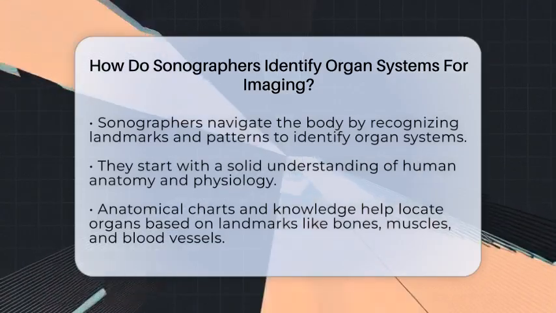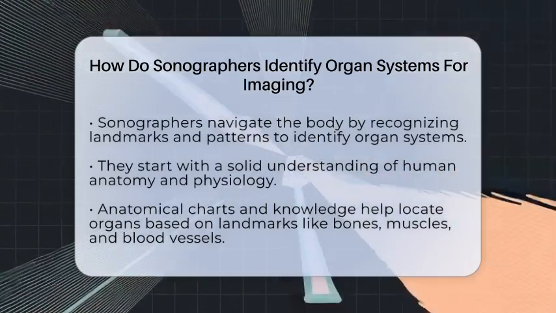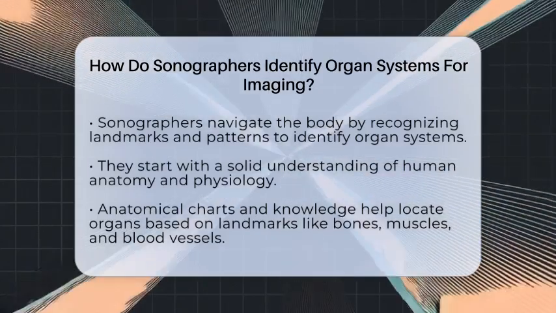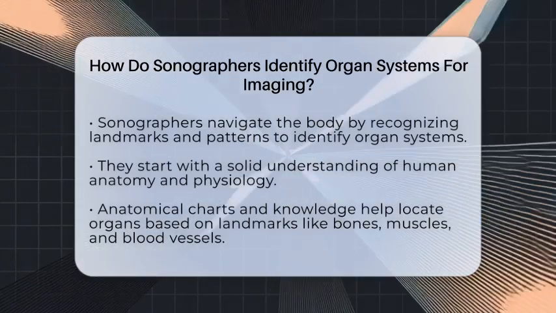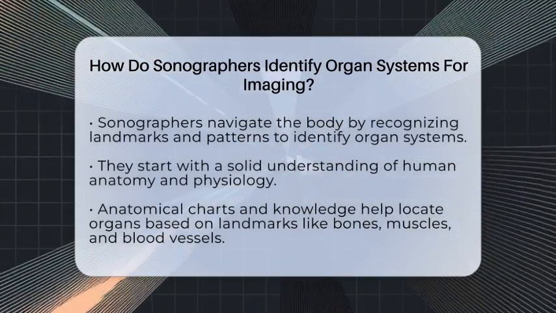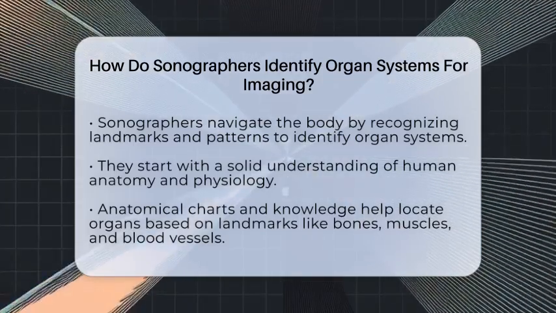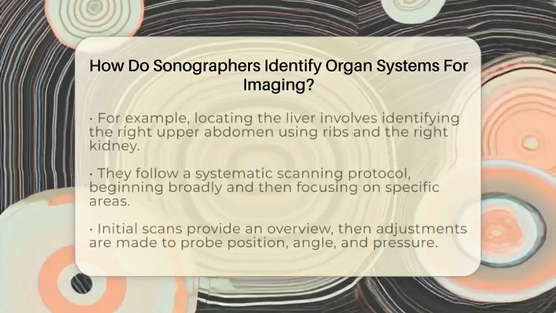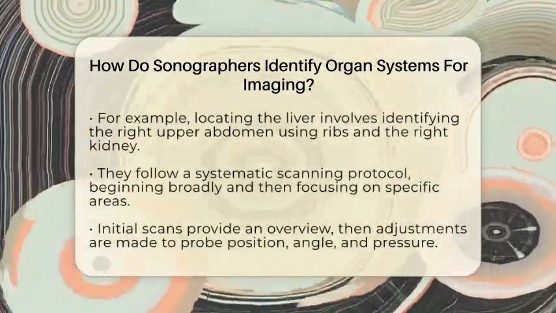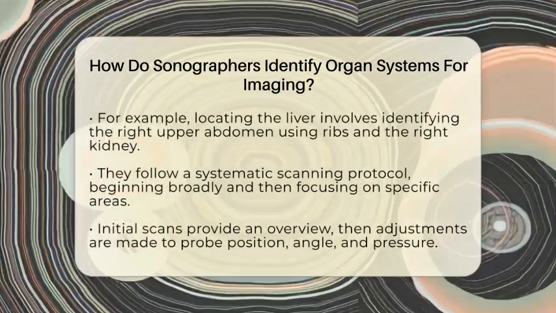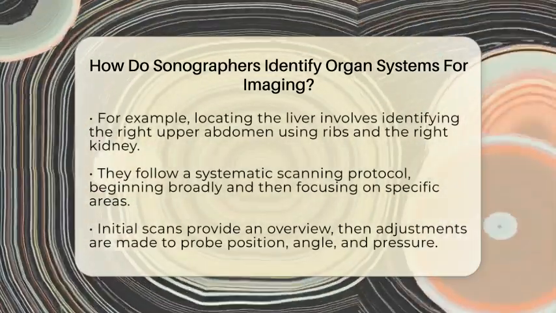The process begins with a thorough understanding of human anatomy and physiology. Sonographers study detailed anatomical charts and use their knowledge to anticipate where organs are located within the body. They learn common anatomical landmarks, such as bones, muscles, blood vessels, and other tissues, which serve as guides to locate specific organs. For example, when imaging the liver, sonographers look for the right upper quadrant of the abdomen, using the ribs and the right kidney as reference points.